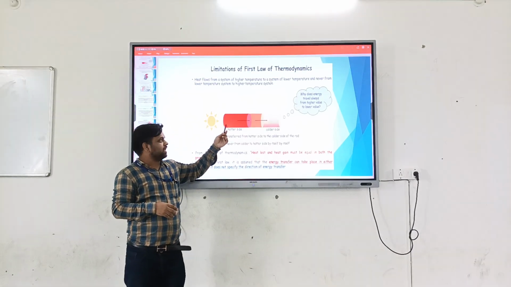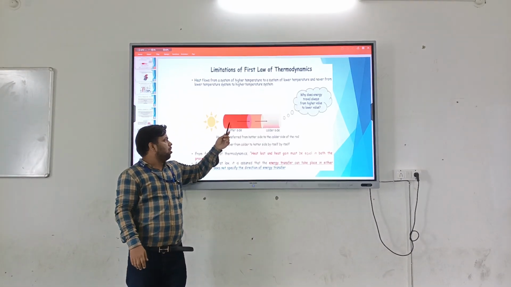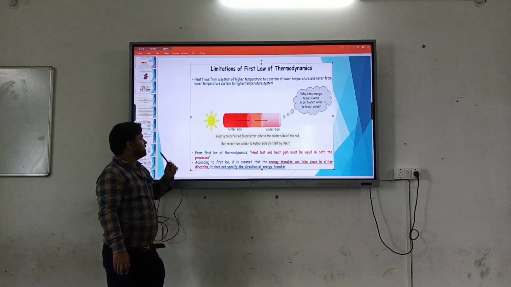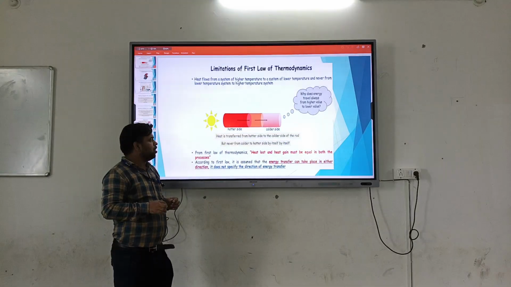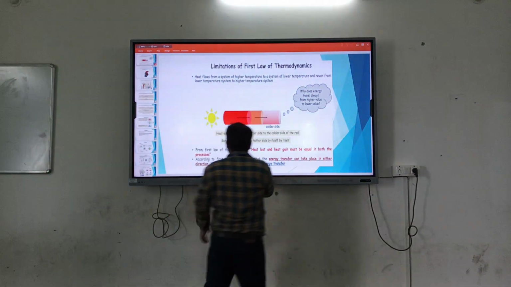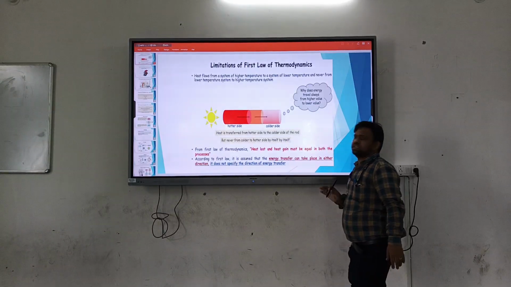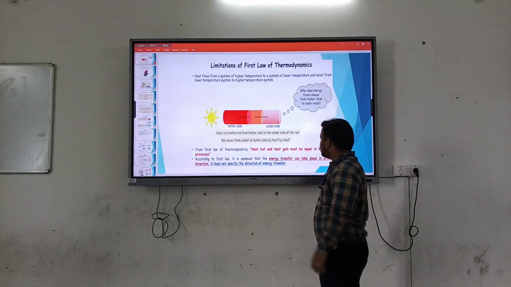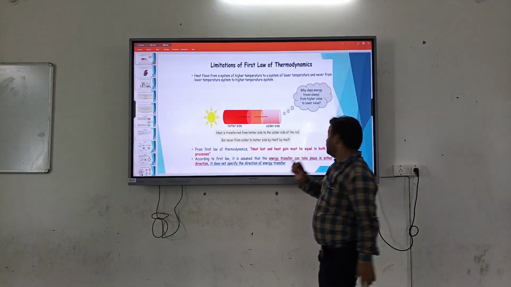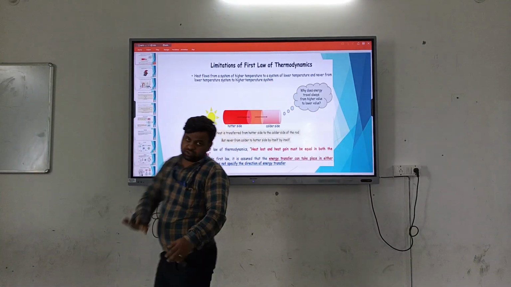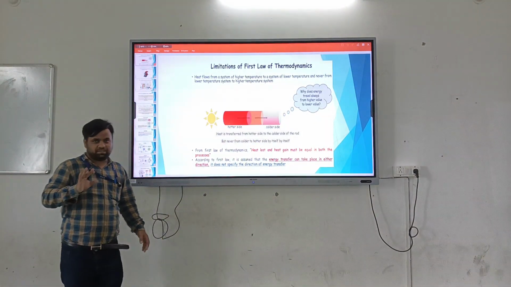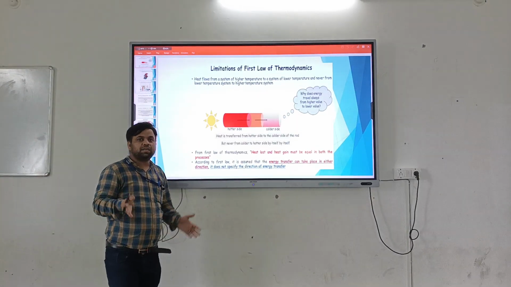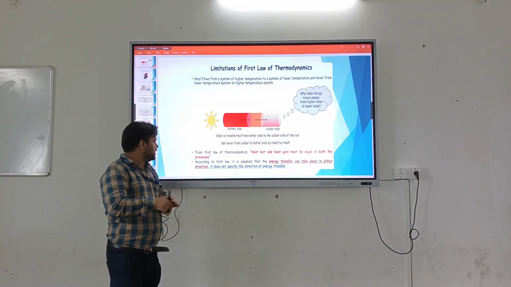From this diagram, you can see that the heat flows from the hotter side to the colder side. It means heat flows from higher temperature to lower temperature, but never from colder to hotter state, as I discussed. So from the first law of thermodynamics, heat loss and heat gain must be equal in both processes. This heat will be balanced, whether it is rejected or added heat, but the net heat balance will be equal.